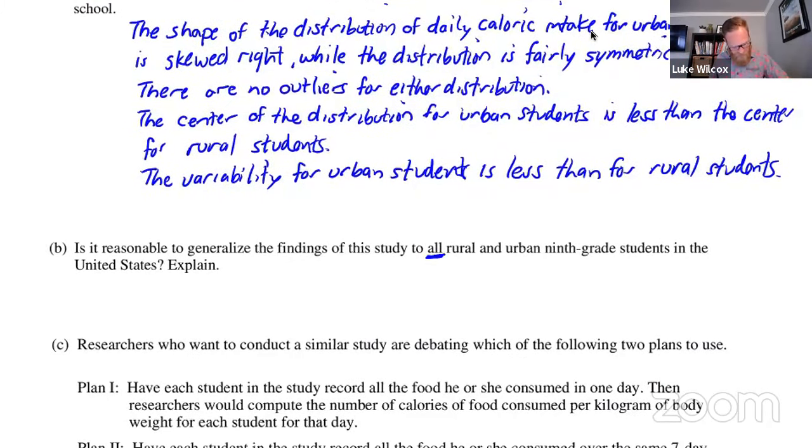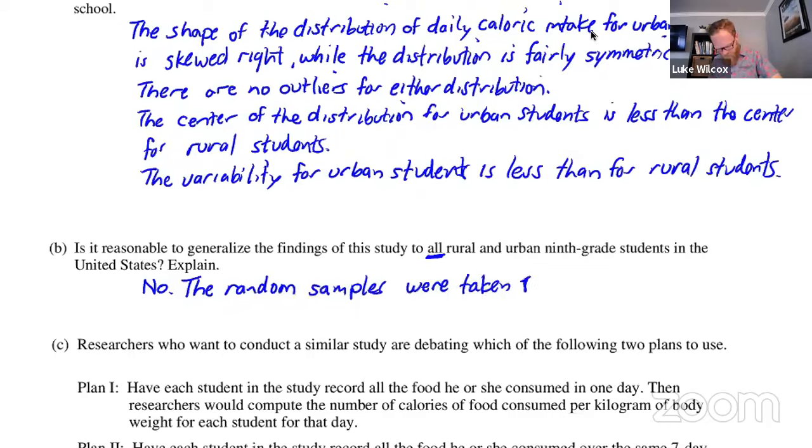So let's make that very clear here. First of all, answer the question. The question is asking, is it reasonable? And the answer is no, it's not reasonable. And then we have to give some sort of explanation. So we're going to say that the random samples were taken from one urban high school and one rural high school.